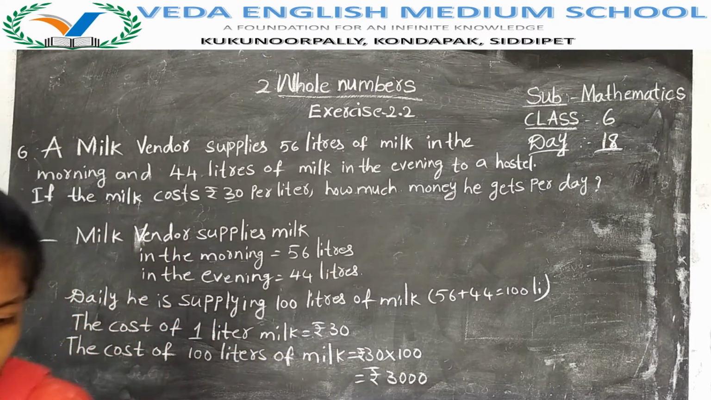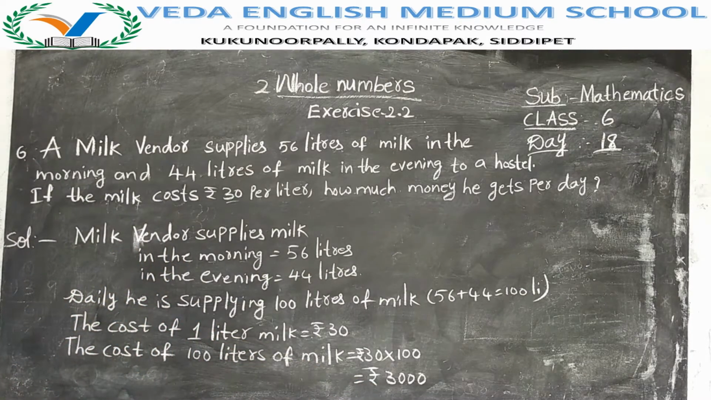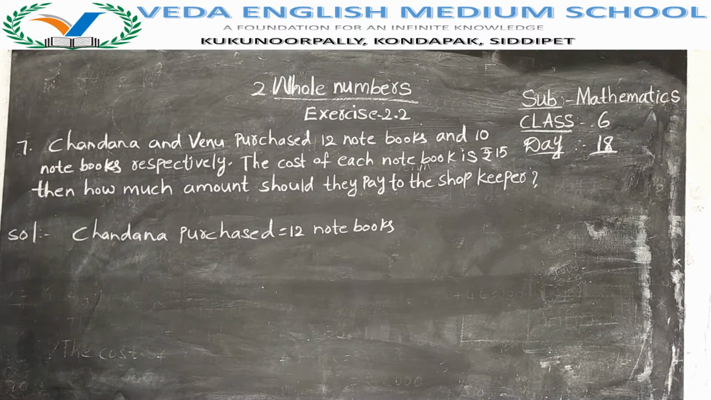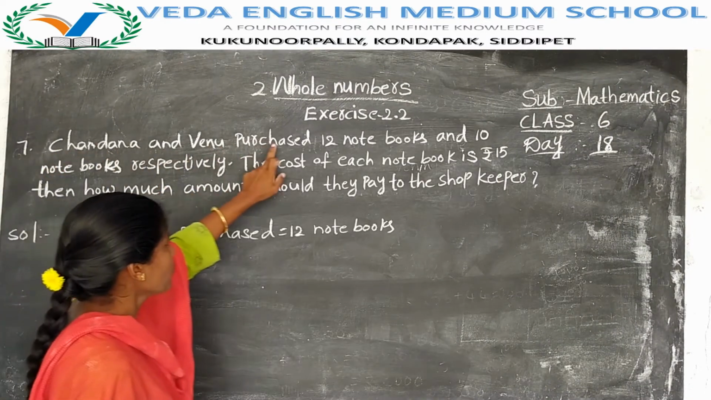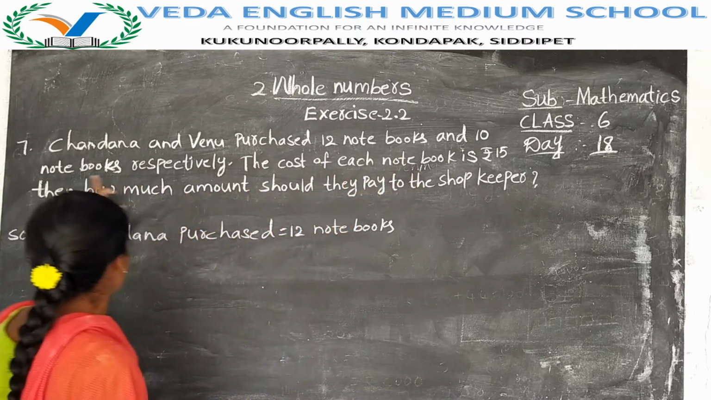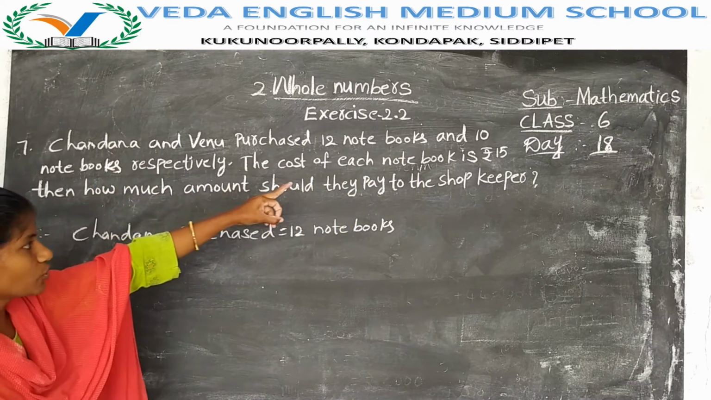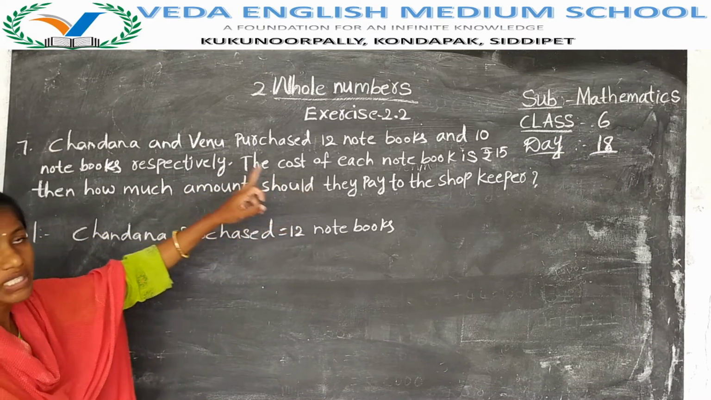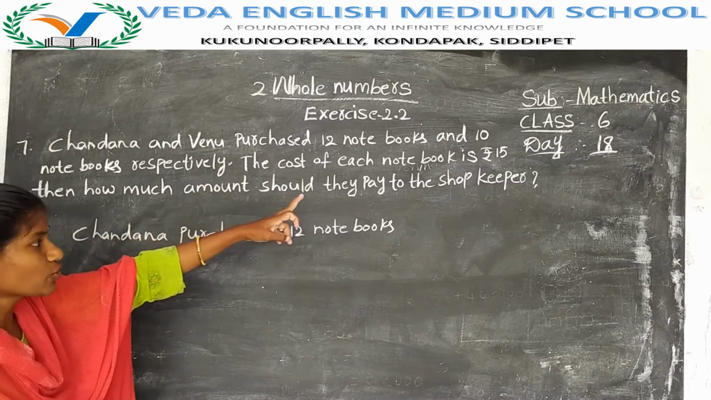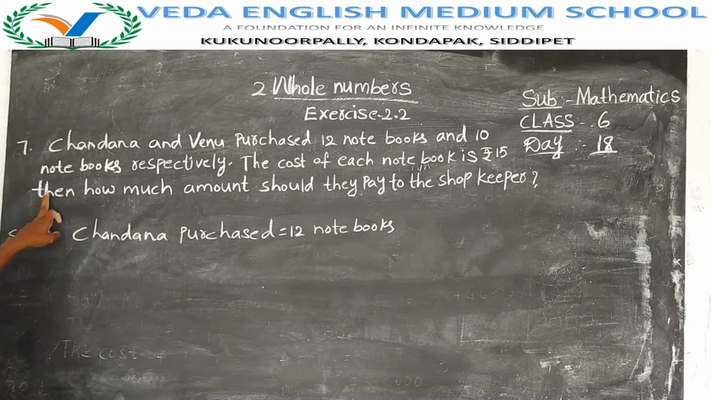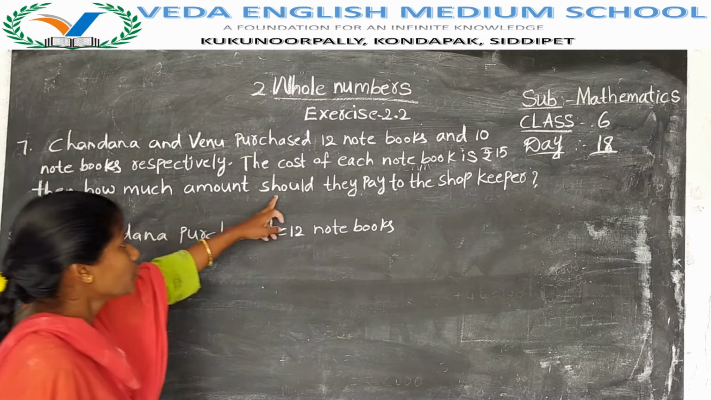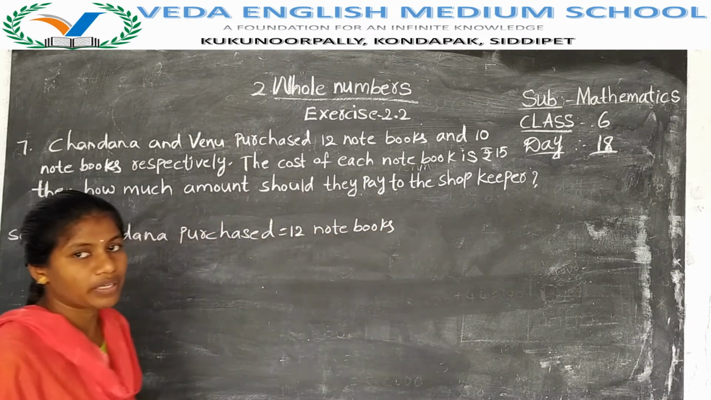Understand? Then the next question is also our problem. Next question, 7th one. Chandana and Venu purchased 12 notebooks and 10 notebooks respectively. That means Chandana purchased 12 notebooks, Venu purchased 10 notebooks. The cost of each notebook is 15 rupees. Then how much amount should they pay to the shopkeeper?